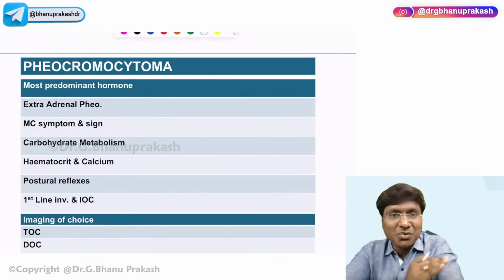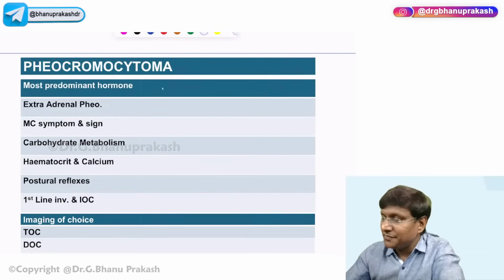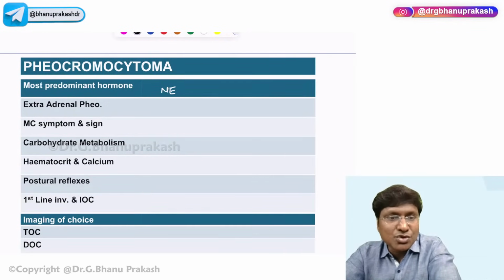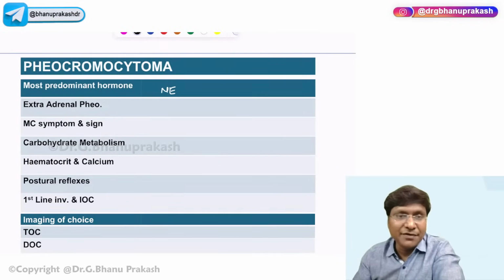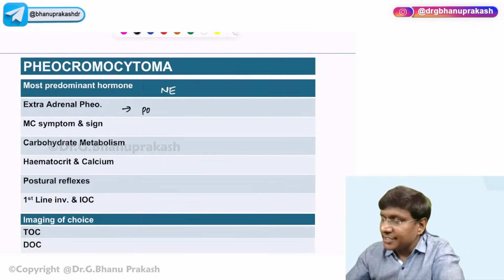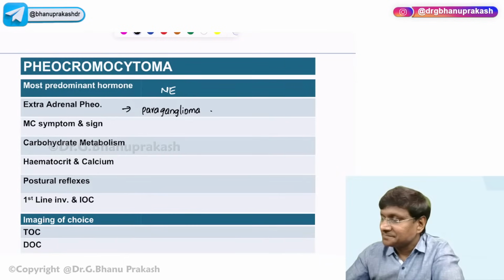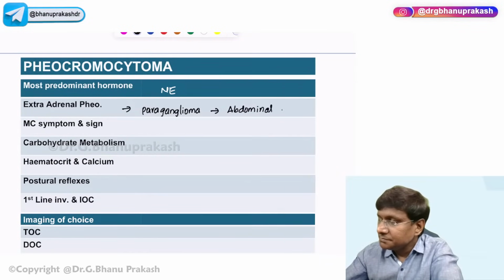So in pheochromocytoma, what is the most predominant hormone that will be produced? That is norepinephrine. And what is the most common site for extraadrenal pheochromocytoma? Extraadrenal pheochromocytomas are called paragangliomas. And the most common site for paragangliomas is the abdominal para-aortic area. Right? And what is that abdominal para-aortic area? That will be the organ of Zuckerkandl.